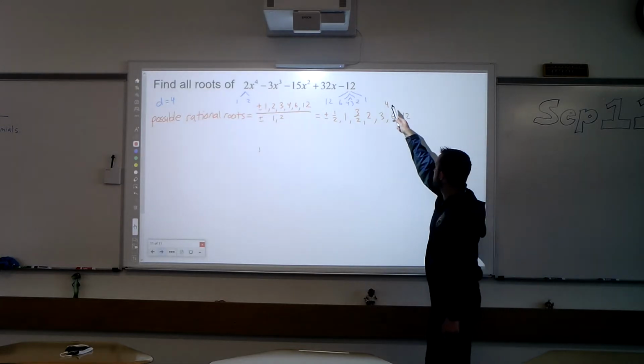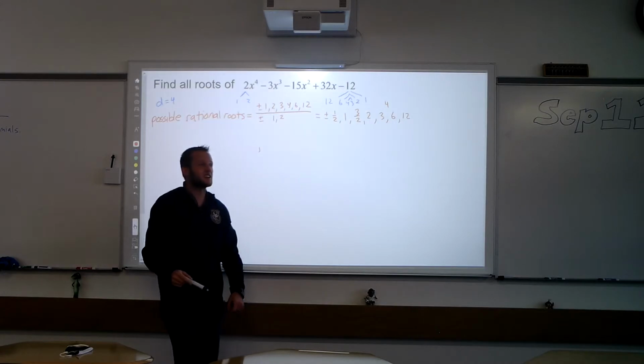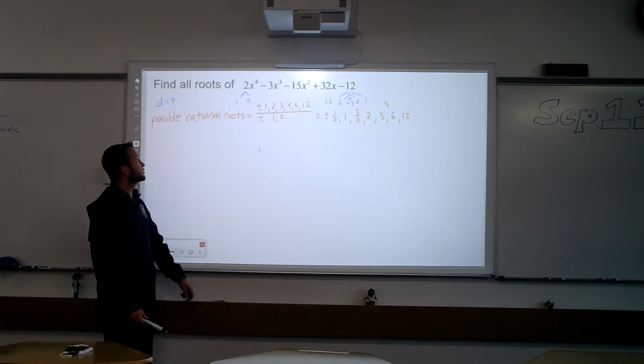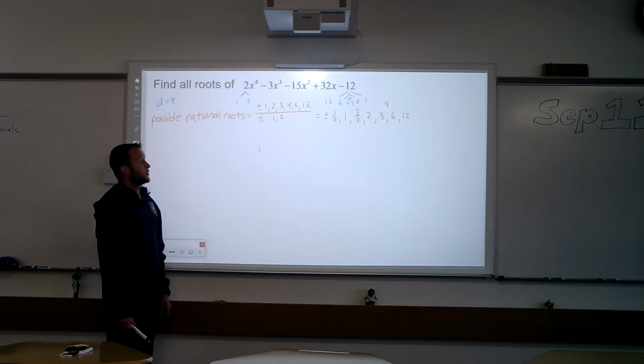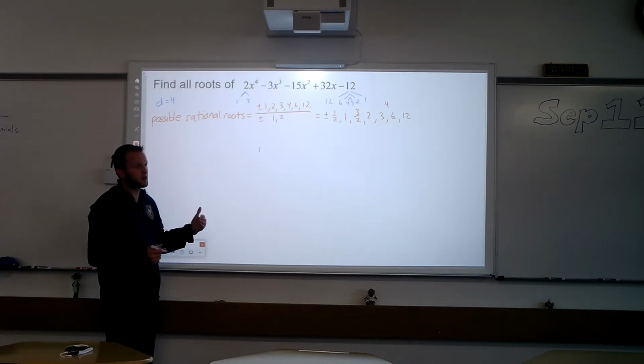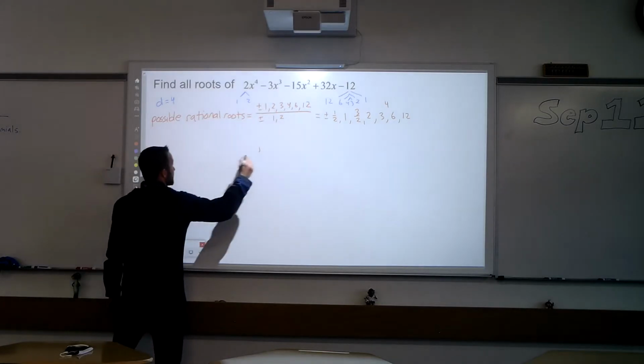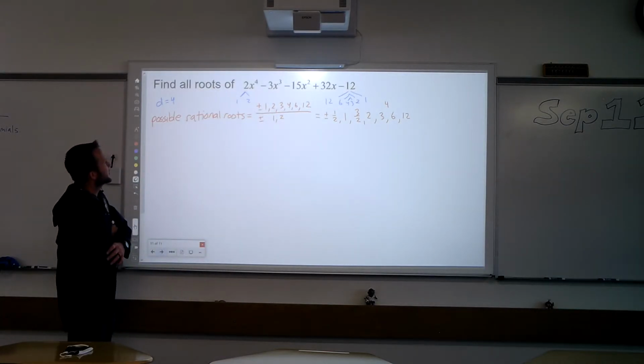So if we look at that, that's 1, 2, 3, 4, 5, 6, 7, 8. 8 times 2 is 16 possible rational roots. We've got to find 4 of them. Now, there might be times where you've got to just plug it in and you get 0, and sometimes you do and sometimes you don't. So let's just hope we get lucky here. I'm going to start by looking, do I like the looks of 1?